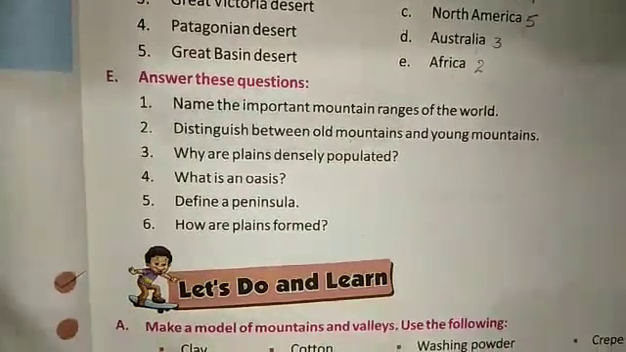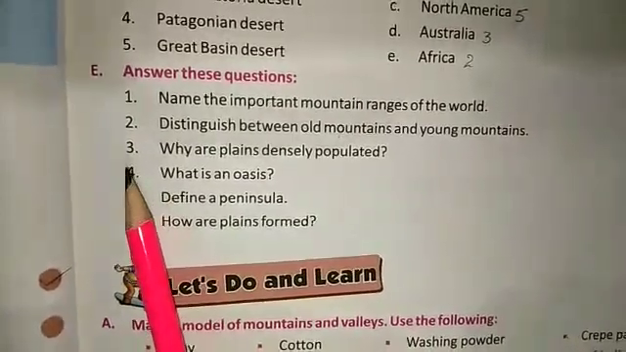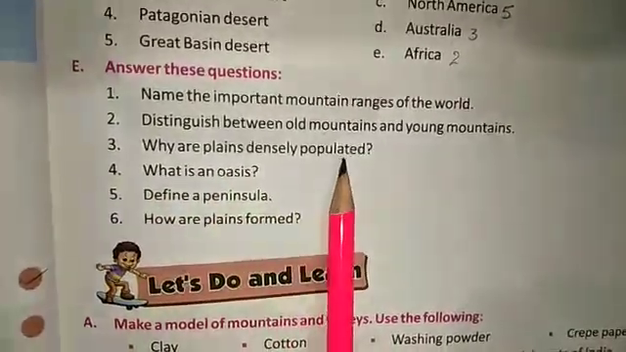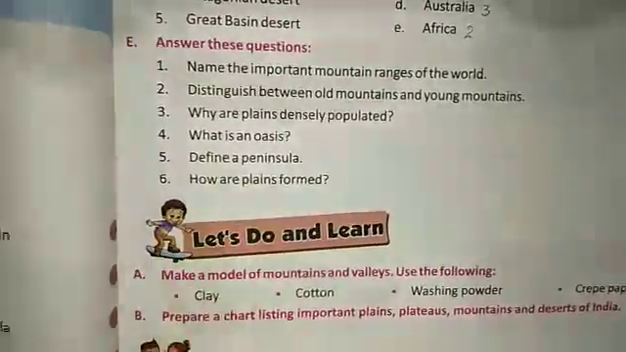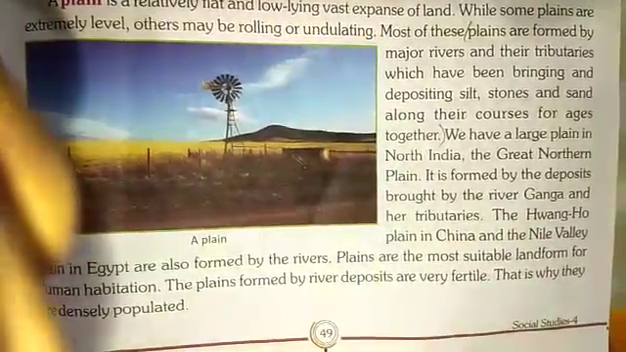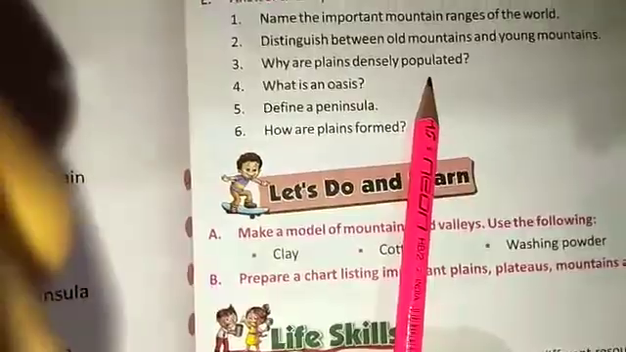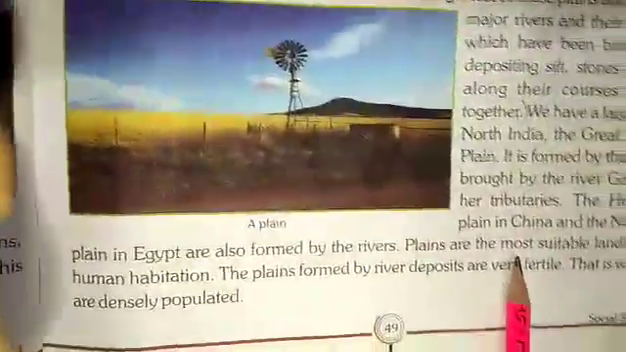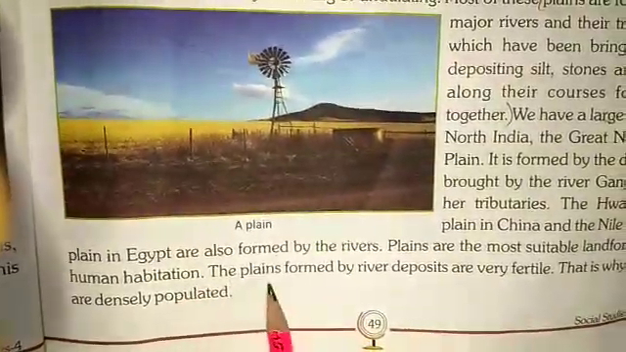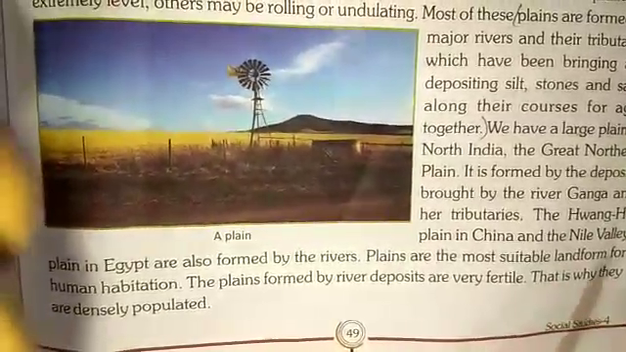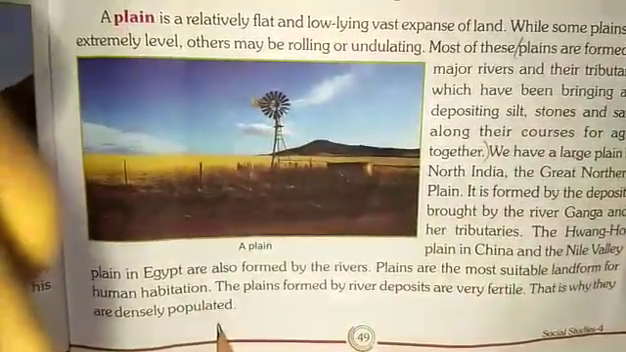Children, sorry, I have made a mistake in question number 3, why are plains densely populated? I am giving you the answer of this question again because at that time I made a mistake. Now question number 3. Why are plains densely populated? Here is the answer. Plains are the most suitable landform for human habitation. The plains formed by river deposits are very fertile. That is why the plains are densely populated.